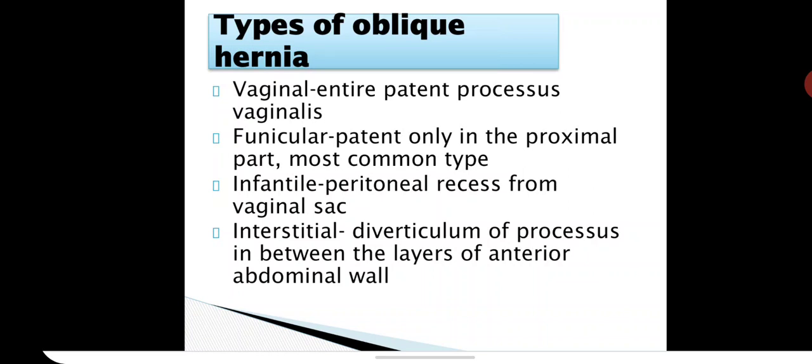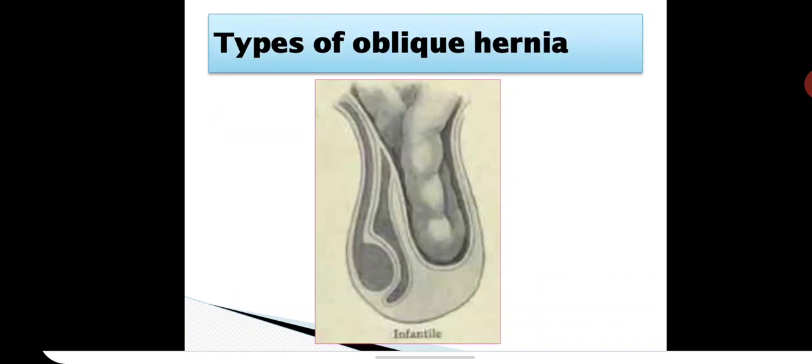Vaginal, entire patent processus vaginalis. Funicular, patent only in the proximal part. This is the most common type. Infantile, peritoneal recess from the vaginal sac. Interstitial, diverticulum of the process in between the layers of the anterior abdominal wall. So this is the infantile type.